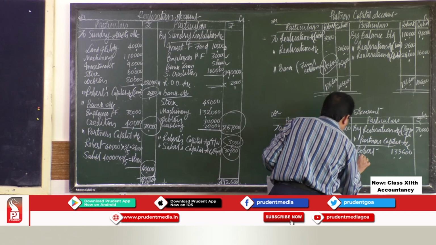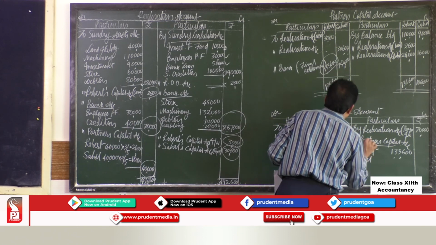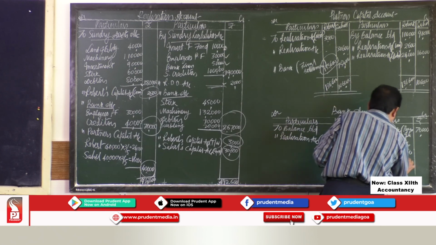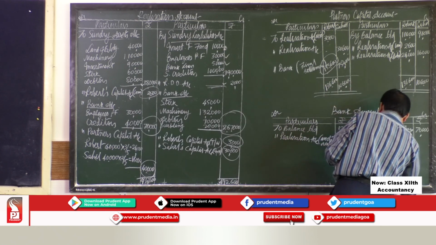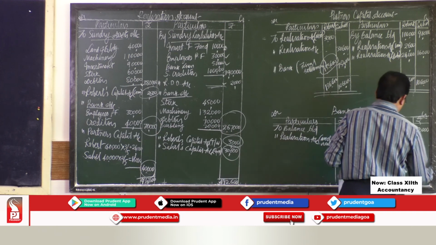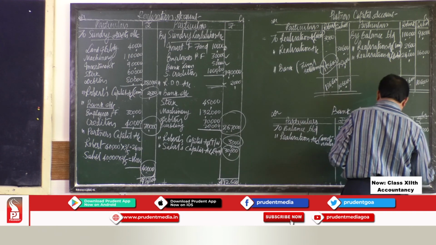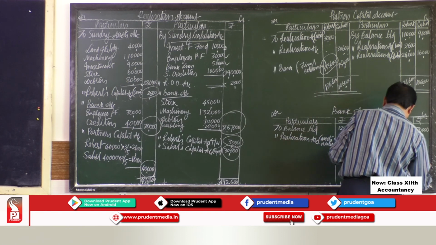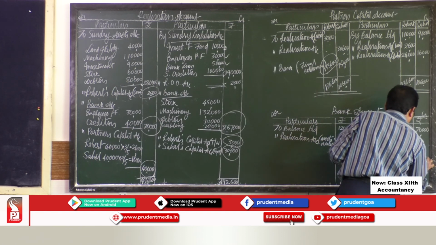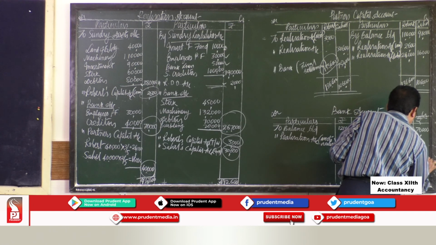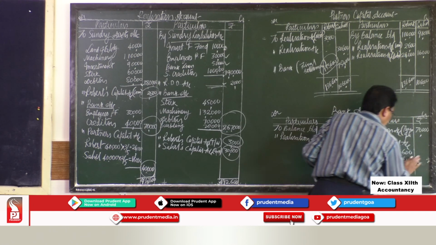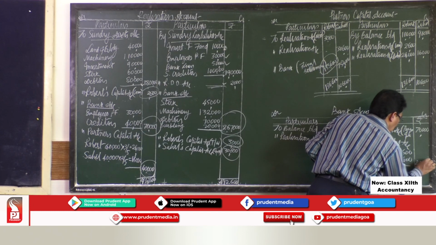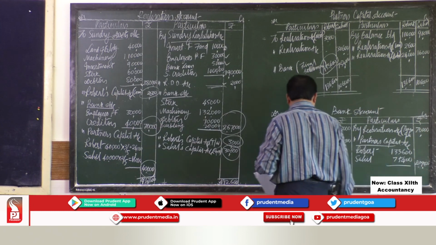Then you have to pay to Sahil rupees 75,400. The total amount you have to pay to them is 2,09,000.